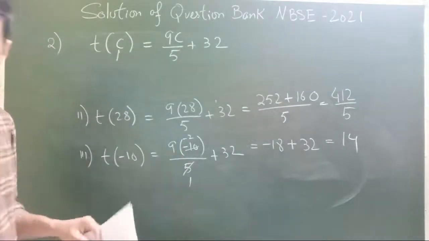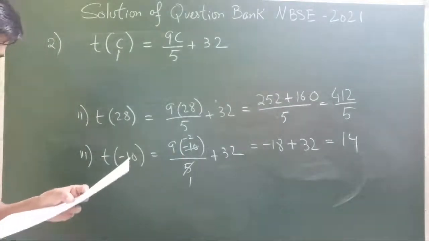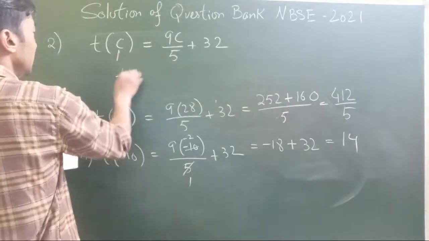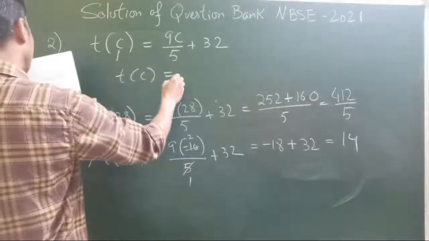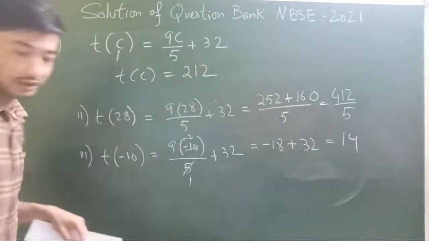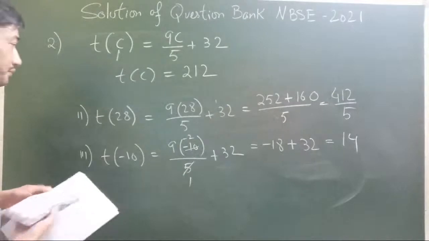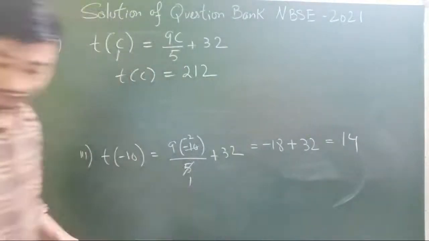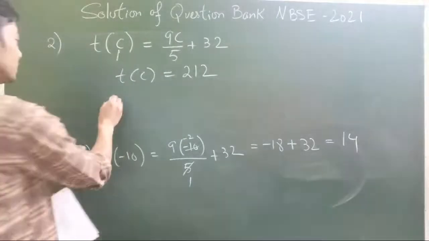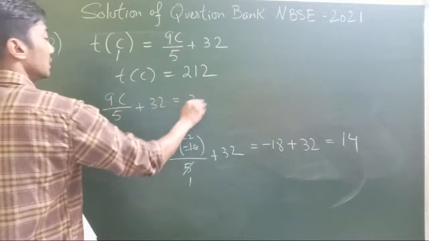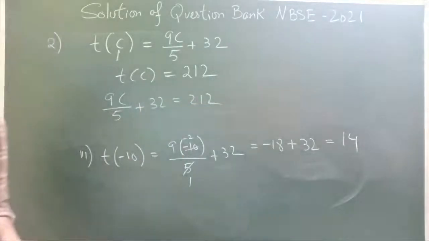And then the fourth question states, find the value of c if the value of this function t(c) is 212. That's quite simple. That will be 9 times c by 5 plus 32 is equal to 212.